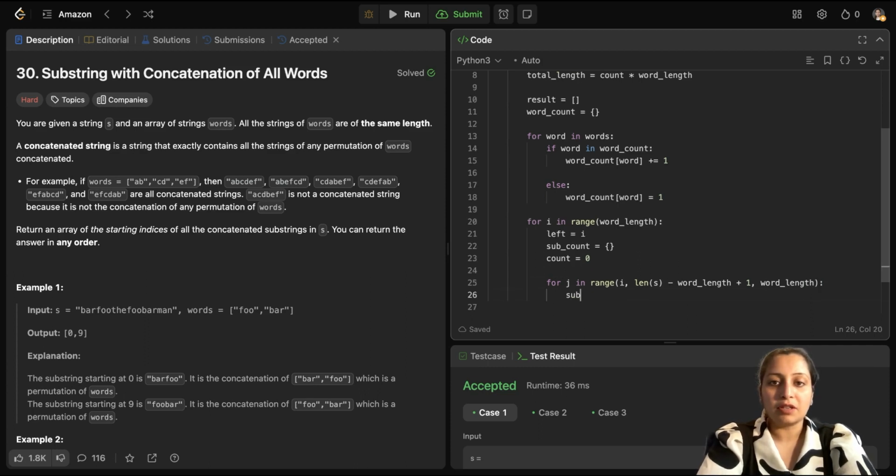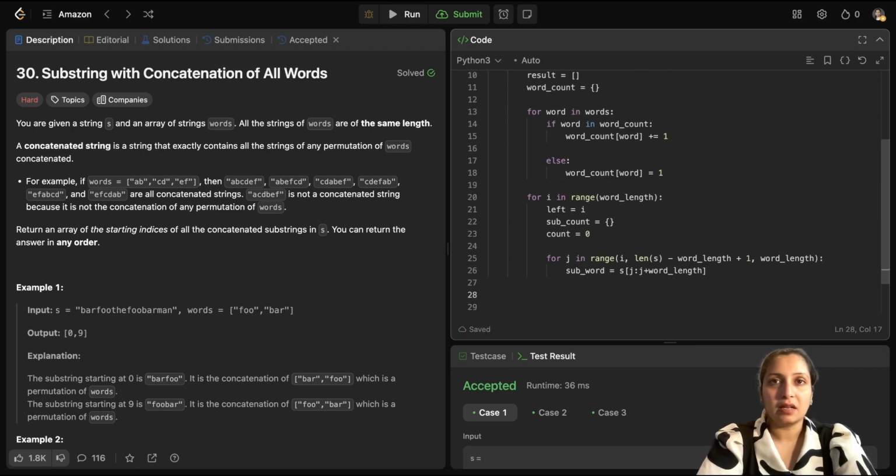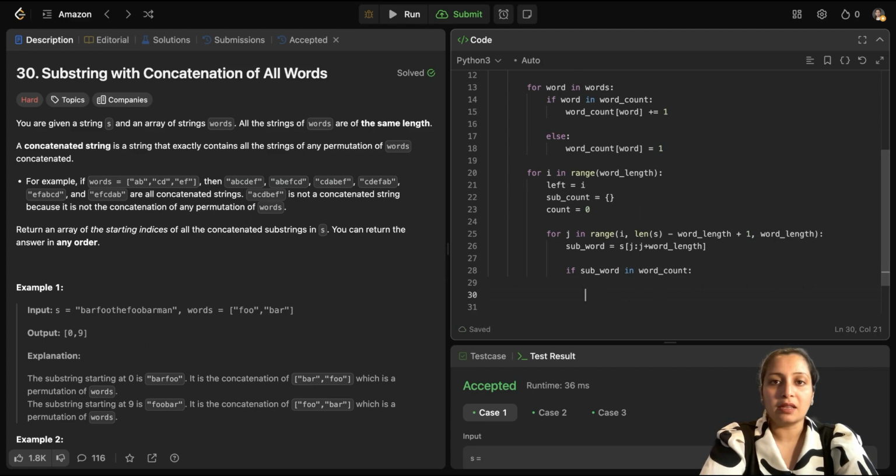So now I will check for subword. My subword would be the substring s[j : j plus word length]. That's how I get the substring using Python and basically slicing. If this subword is present in your word count dictionary from your words, if it is present, then only you go ahead. Otherwise, you will have an else block, okay?